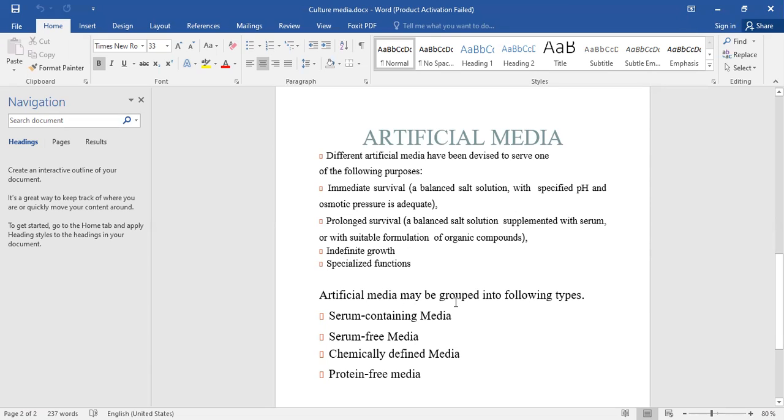The artificial media can be grouped into four types. The media containing serum are known as serum based media. The media which do not have serum are known as serum free media. The chemically defined media contain only chemicals, and the protein free media do not have any kind of proteins. We are going to discuss these media in the next topic and next video.